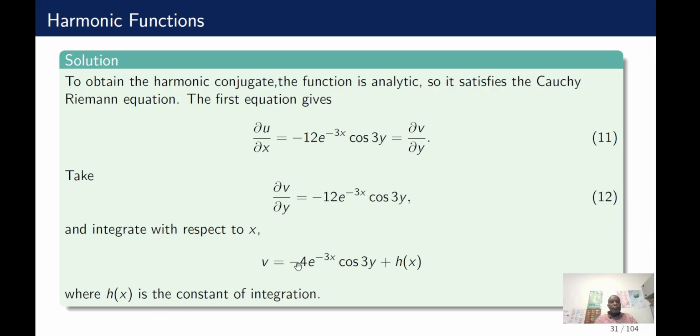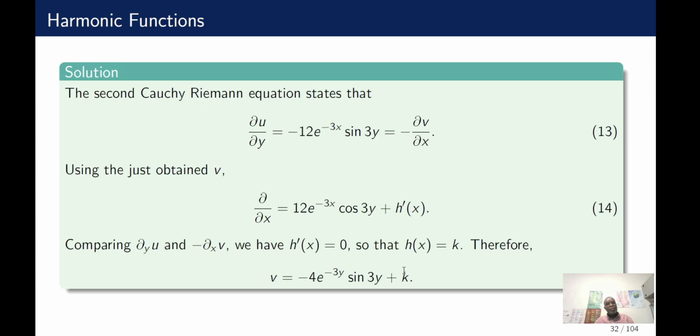So v is this, and h of x is a constant of integration, because if you differentiate this with respect to y, a pure function of x will become 0. That's how the harmonic conjugate and this constant of integration come into play.